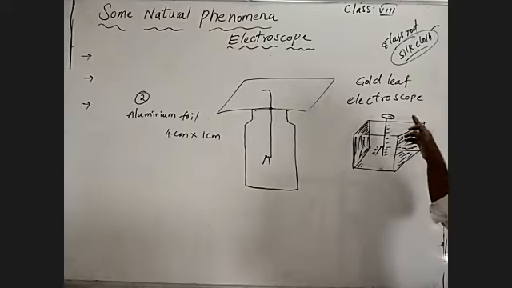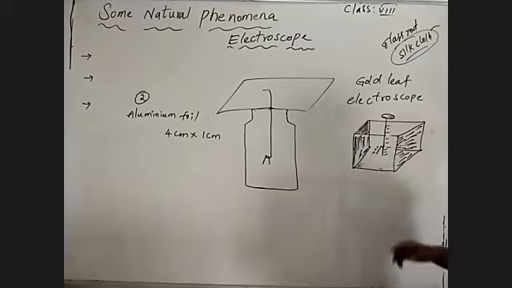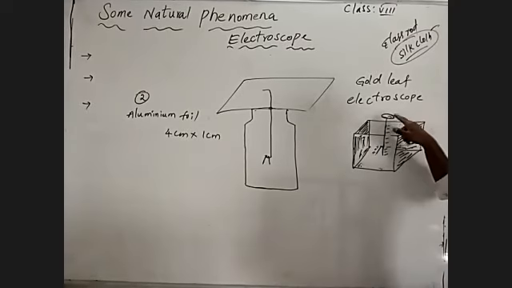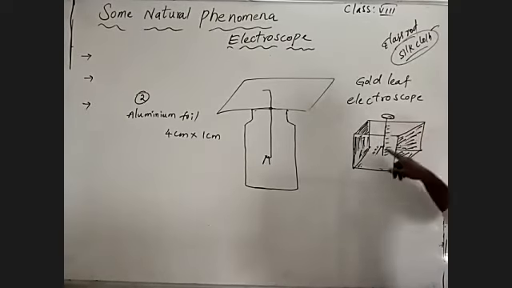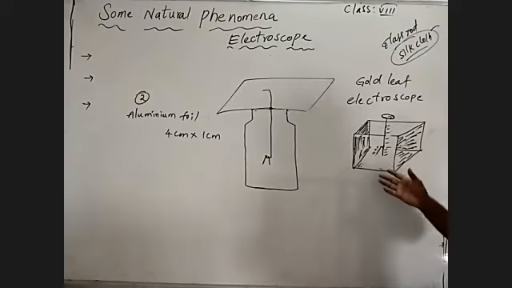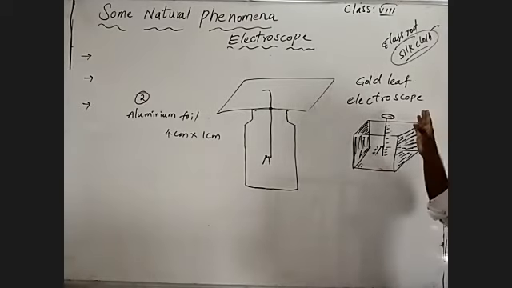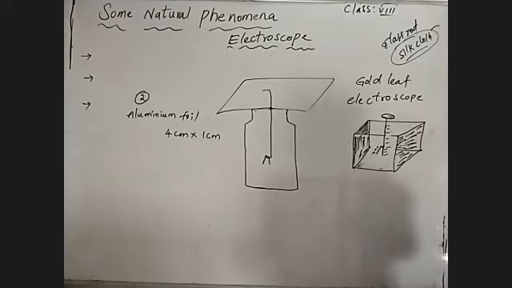If it repels, we can identify that the material placed on the brass material carries a positive charge. If we place any substance or object on the brass material and there is no reaction, no interaction between the gold leaf and the material, we observe that the body is neutral, non-charged or uncharged, otherwise called a neutral body or neutral object. So these are the three examples we can consider.